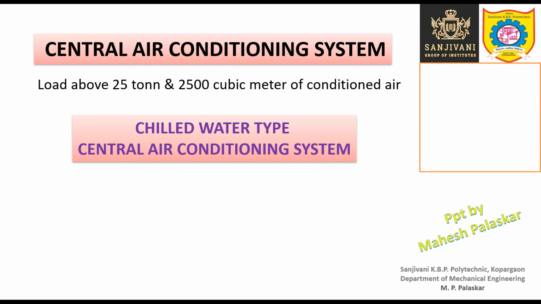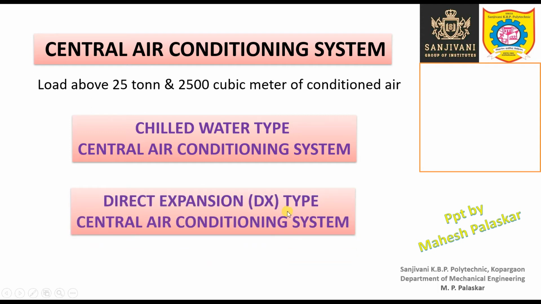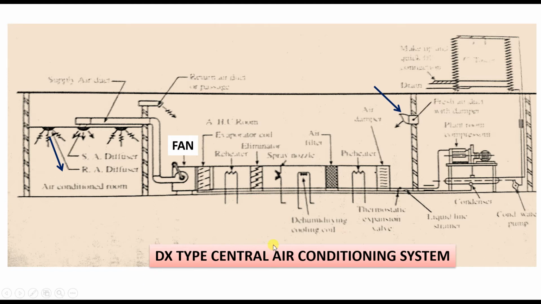Now when this air comes in contact with this chilled water coil, it gets cooled, and in this way the cold air or the conditioned air is supplied to each and every room. But in case of the direct expansion type, DX type central air conditioning system, the air itself is cooled directly, right? And this cooled and conditioned air is supplied to each and every room through an appropriate network. Now let us study the direct expansion type central air conditioning system with the help of a figure, right?